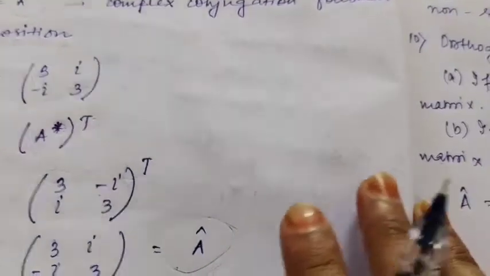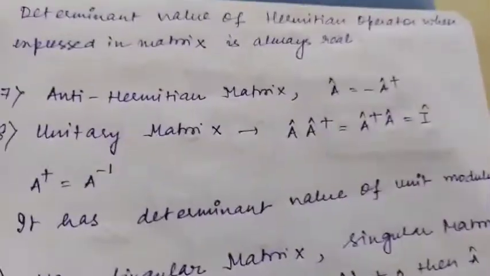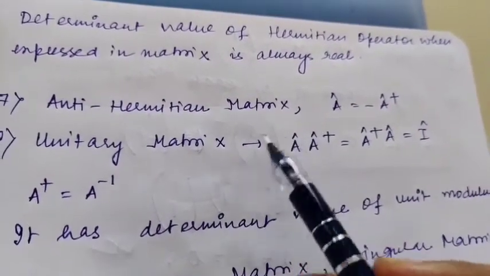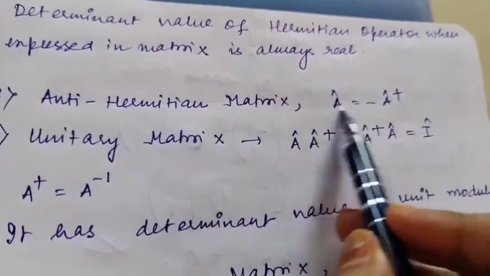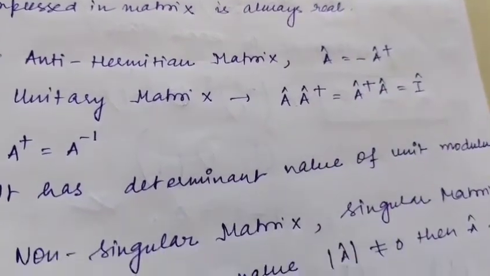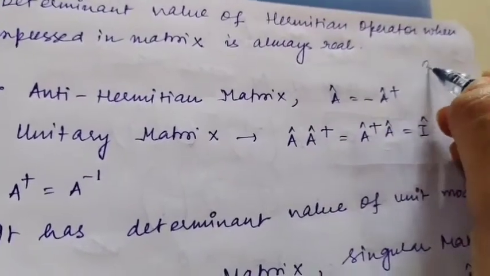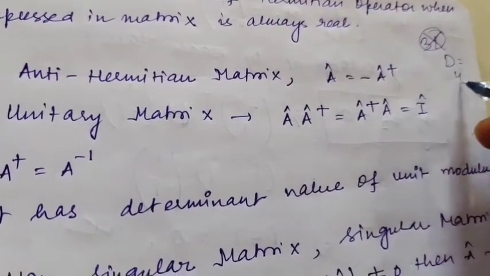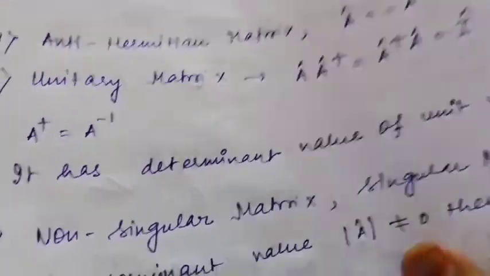Another important thing which you need to know about a Hermitian operator is its determinant value. When a Hermitian operator is expressed in matrix form, the determinant is always real. The determinant value will not be complex, which means you will not get 3i. You will never get such a value. You will get a real number, suppose 4, 5, 6, whatever.